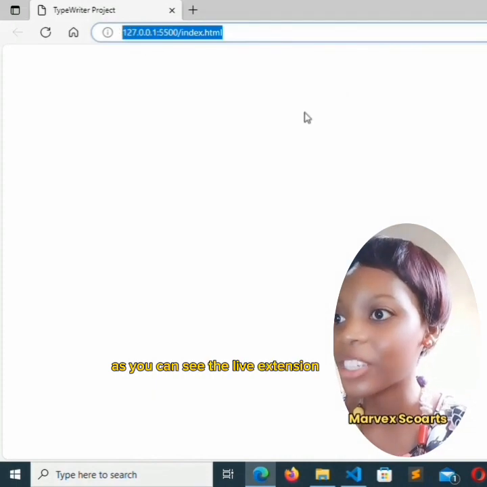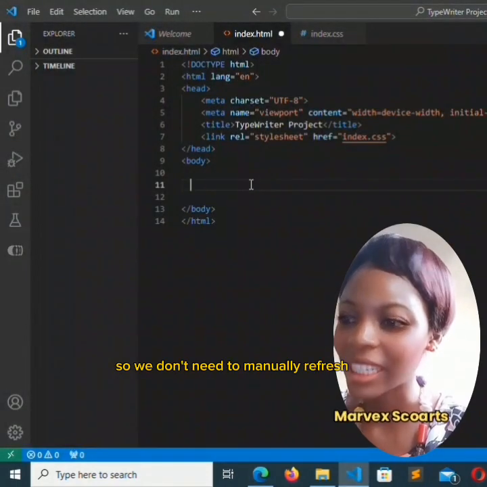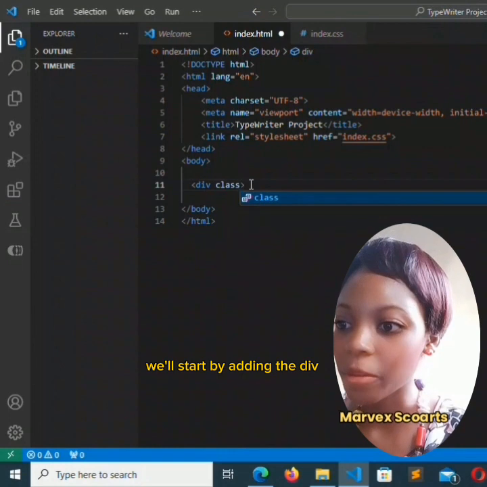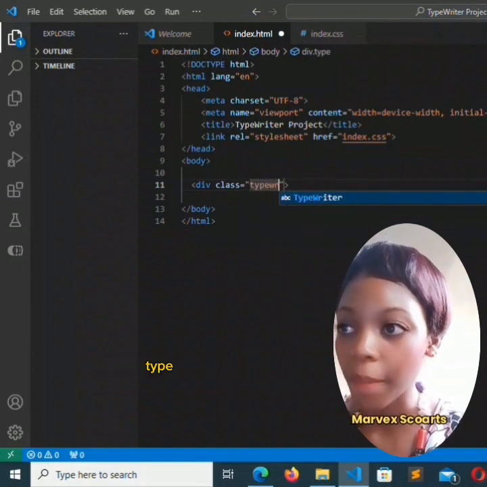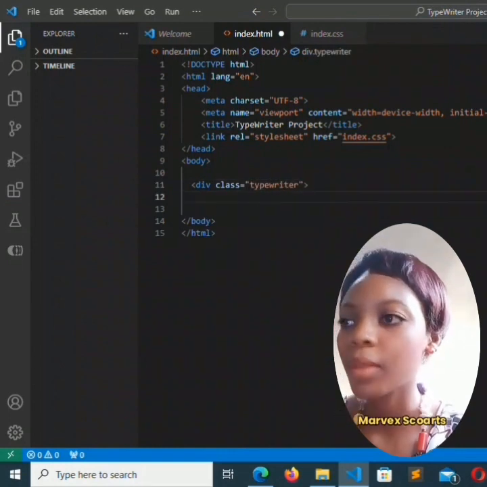As you can see, the live extension is on, so we don't need to manually refresh. We'll start by adding the div followed by the class attribute. Init typewriter will be the value.